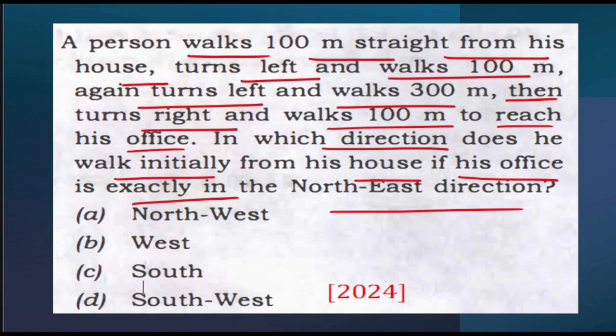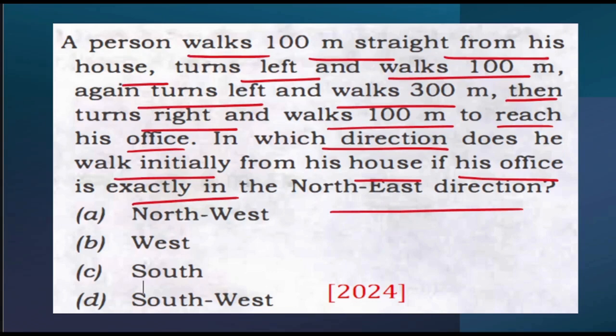That's it. But anyways, we will solve this as well. What exactly they have asked over here is that a person walks 100 meters straight from his house, then turns left and walks 100 meters, again turns left and walks 300 meters. How will we be solving it over here? We will be solving it in the opposite direction.